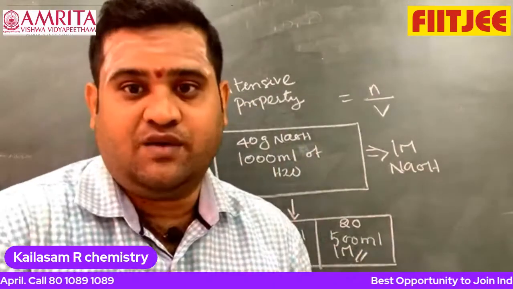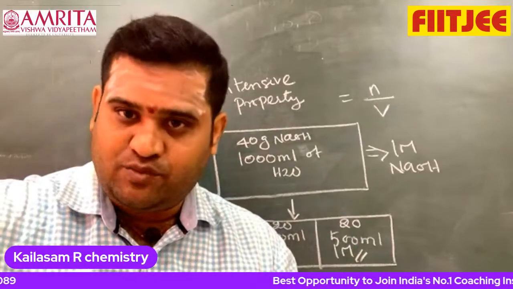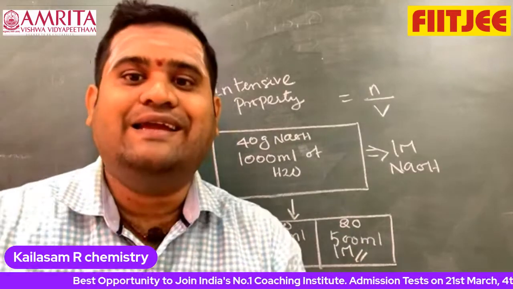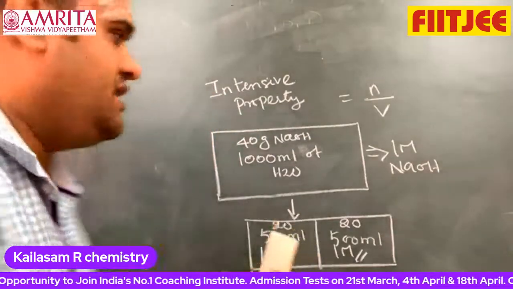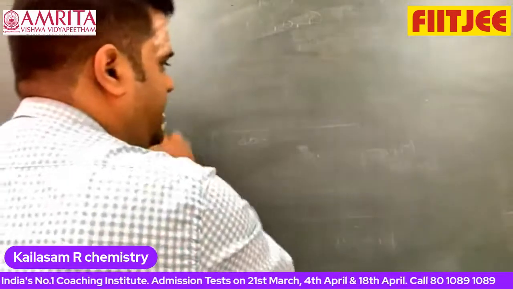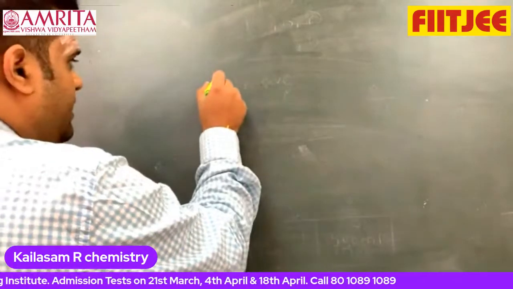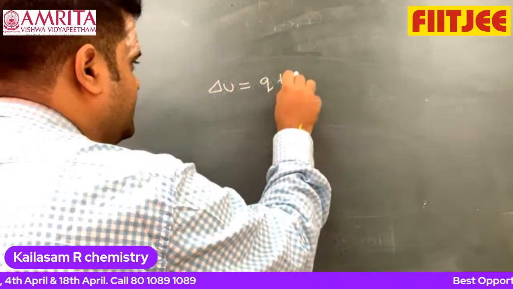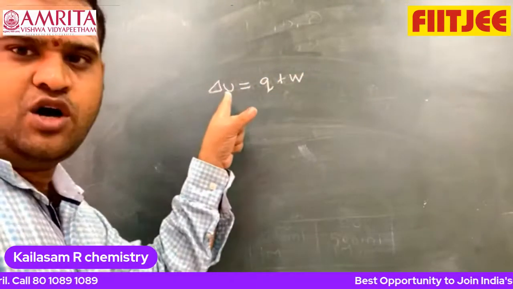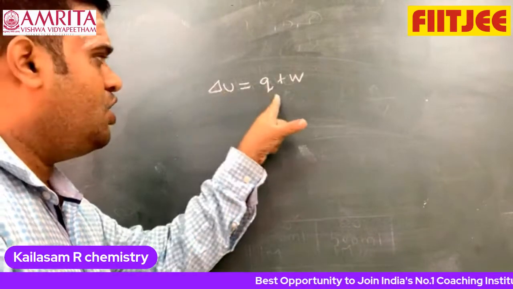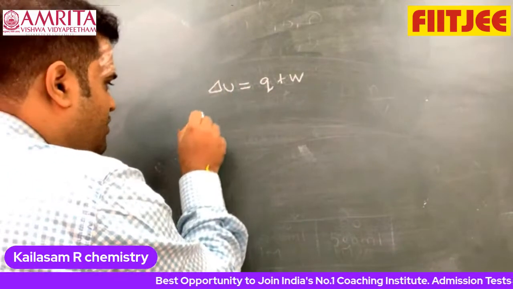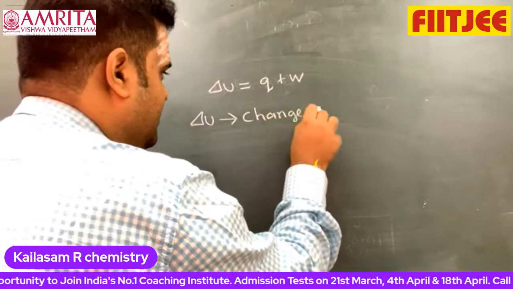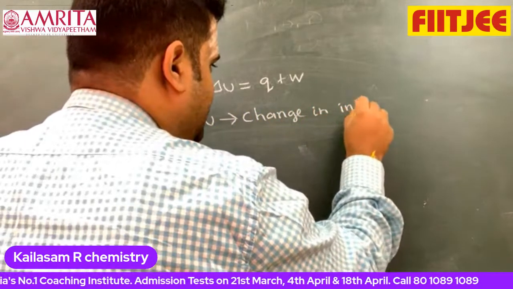What is the meaning of the first law? Very simple. If the system releases energy, the same amount of energy is used for work or heat. That's the reason the first law is written as delta U equals Q plus W. What is delta U? It is called the change in internal energy.